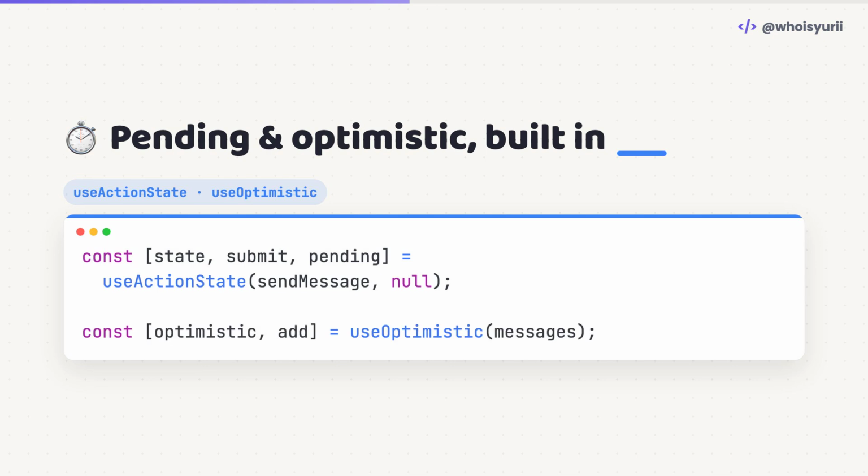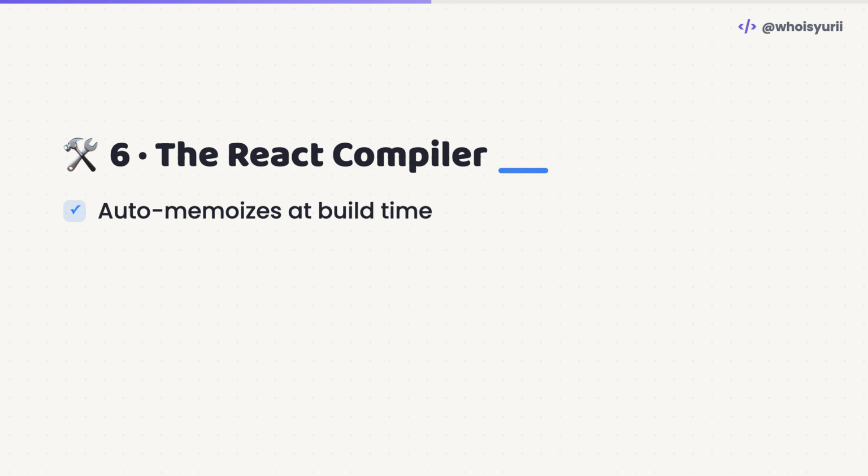The hooks give you pending state and optimistic updates out of the box, and they revert automatically if the action fails. Number 6. The React compiler.